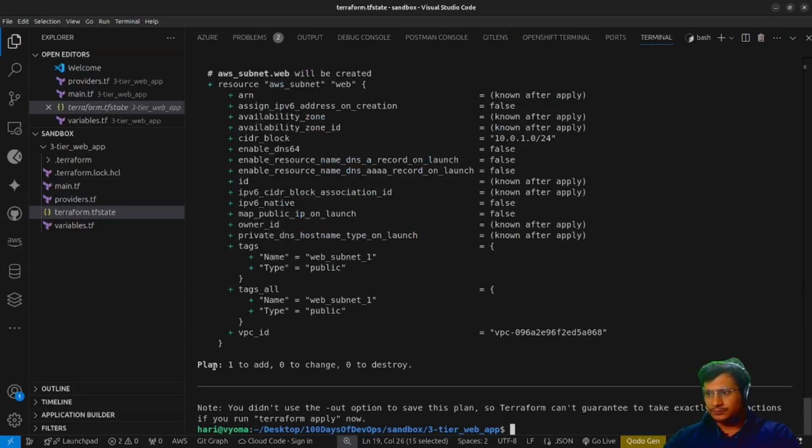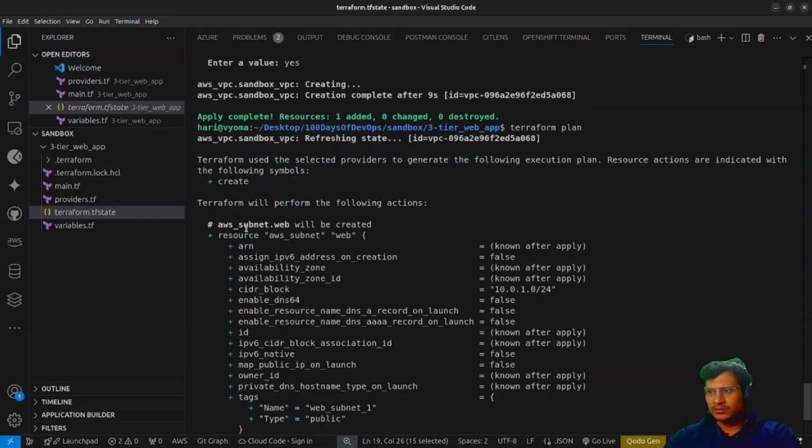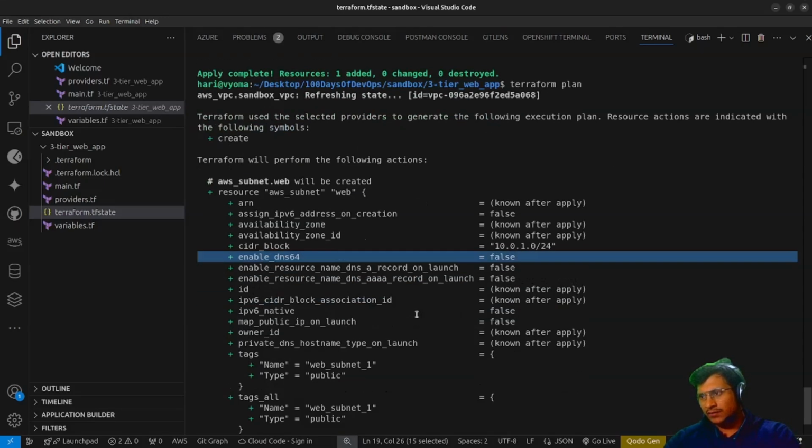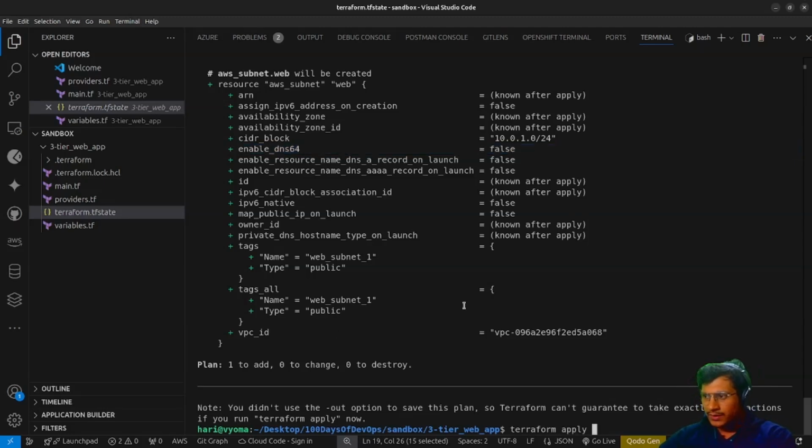And here you can see one resource to add. Earlier it would show one resource to add, and what it shows is only the web subnet that is given. Getting my point? Here you can find IPv6 assigning, CIDR block assigning, enable DNS64. So there are certain requirements we'll see. Right now we are just having a look at how Terraform works, and we'll continue to develop this particular script. So this is how you can run terraform plan and terraform apply.